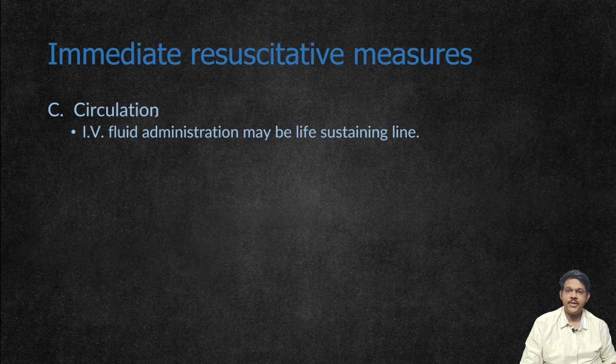Next step is maintenance of circulation. IV fluid is started immediately, which is a life-sustaining measure so that the fluid volume is maintained. This will also sometimes help in elimination of poison in the case of certain poisons. It will also help in removal of poison.